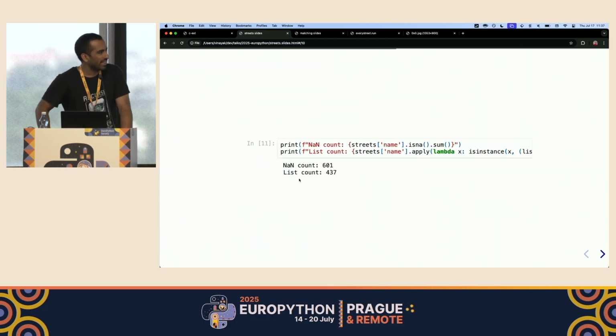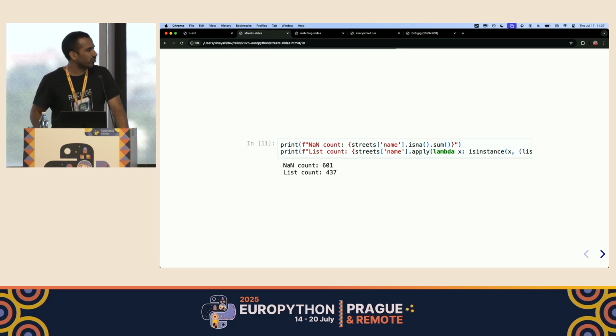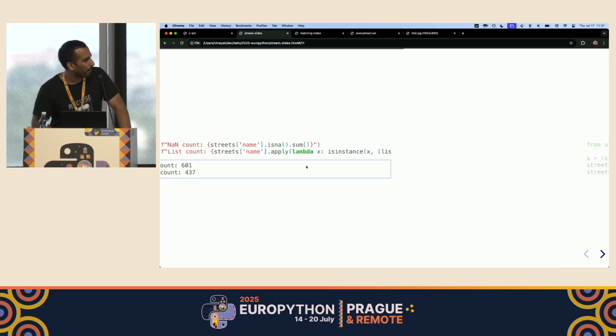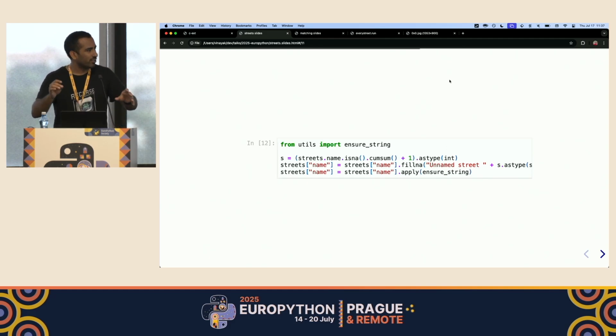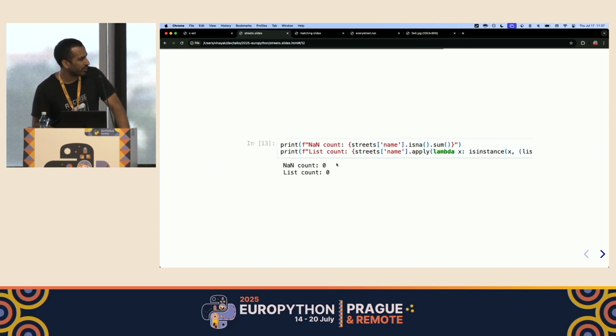As with any data project, there's a bunch of data cleaning to be done. There's a bunch of NaNs in the street names, and some of the street names are also lists. So we need a way to fix that. What I wrote is this simple ensure string function, which converts the list names into just one single name, which is a string, and also names all the NaN streets. For example, if there are 10 NaN streets, I name them unnamed street 1, 2, 3, and so forth, so that we have different streets to work with and not just a single name. If we apply both of those transformations, we'll see that all the NaNs and lists are gone, and the data looks a bit cleaner.